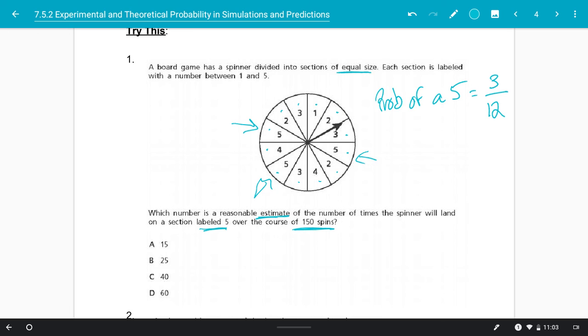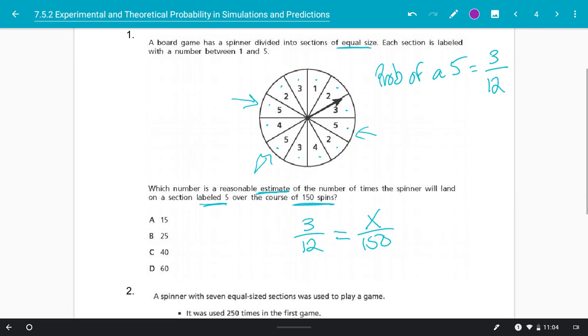Now you could leave that as 3 over 12 for this proportion, or you could simplify that down to 1/4. Either one is fine. We're going to use it to solve our proportion for that prediction of 150 spins. So we have our sample or our expected probability to be 3 out of 12. And then we're going to say how many times would we expect to get a 5 out of the next 150 spins. So we've set up our proportion.